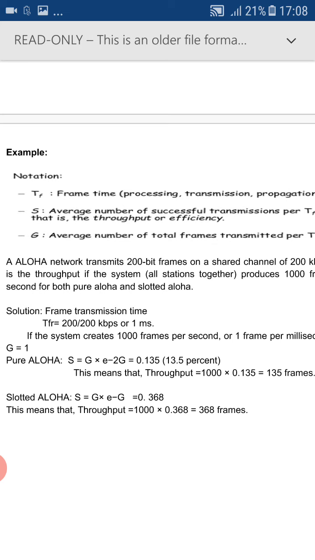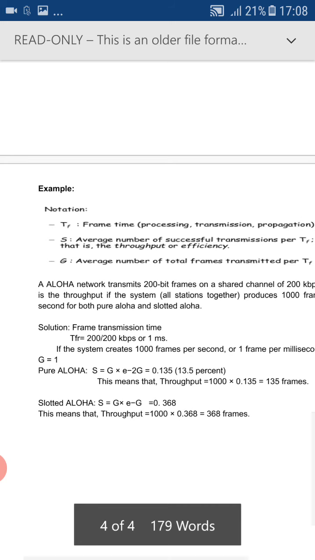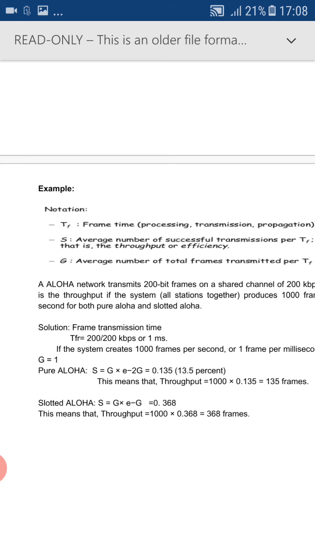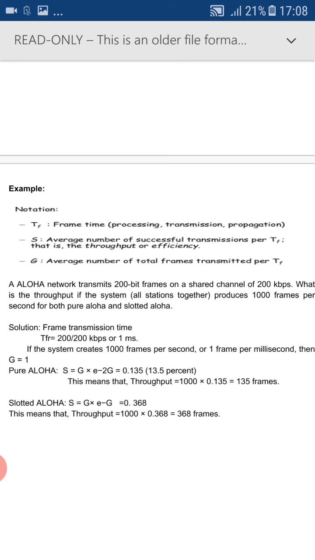Now to get the value of G, we need to calculate the frame transmission time, that is TFR. TFR can be calculated as the bits in the frame, that is 200 bits, divided by the capacity of the channel, 200 kbps. We get the transmission time of the frame as 1 millisecond. And we know that there are 1000 frames per second to be sent.